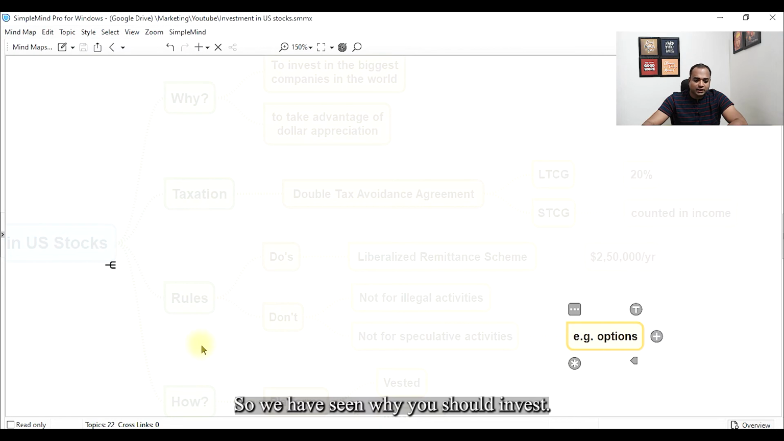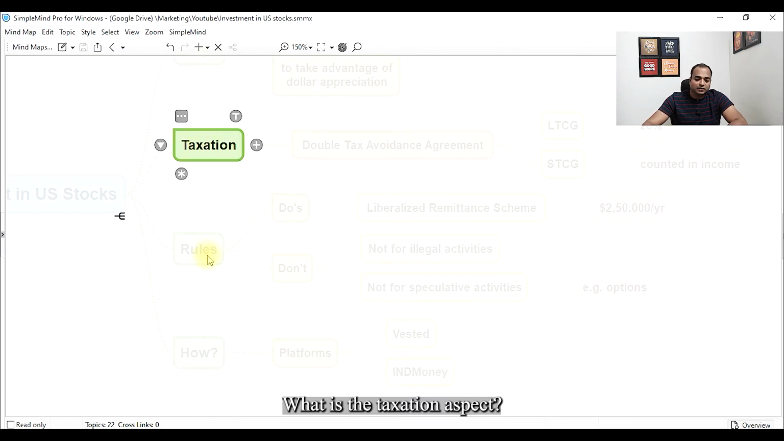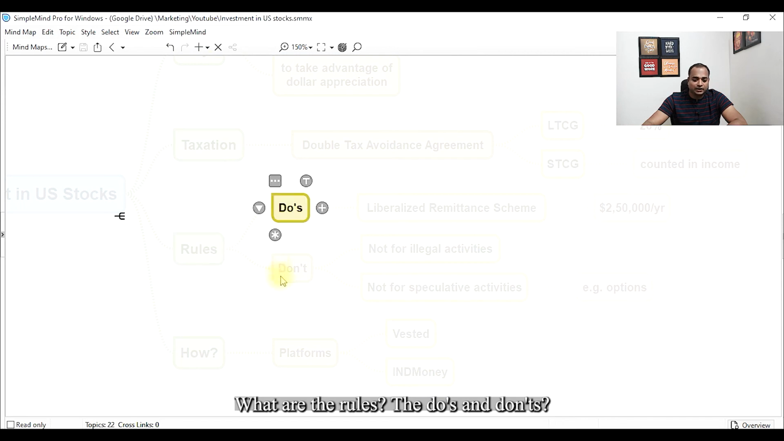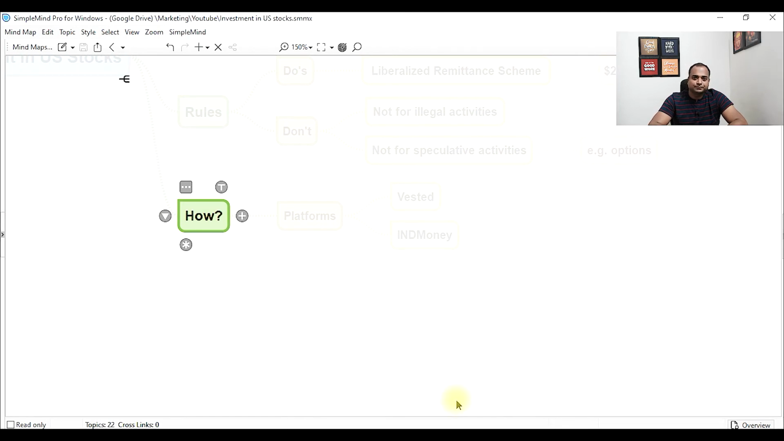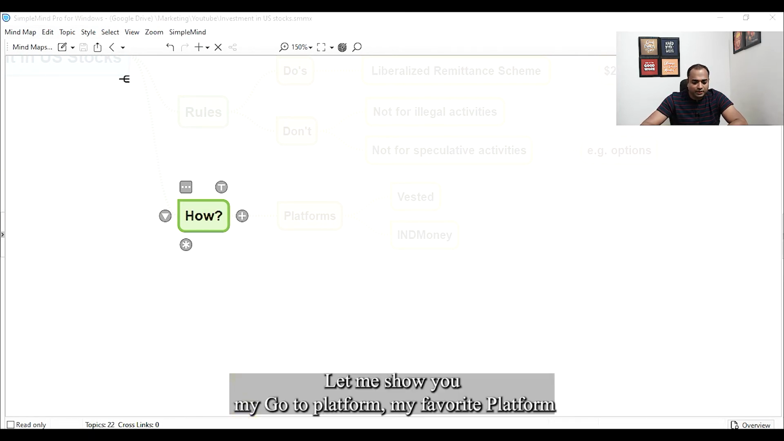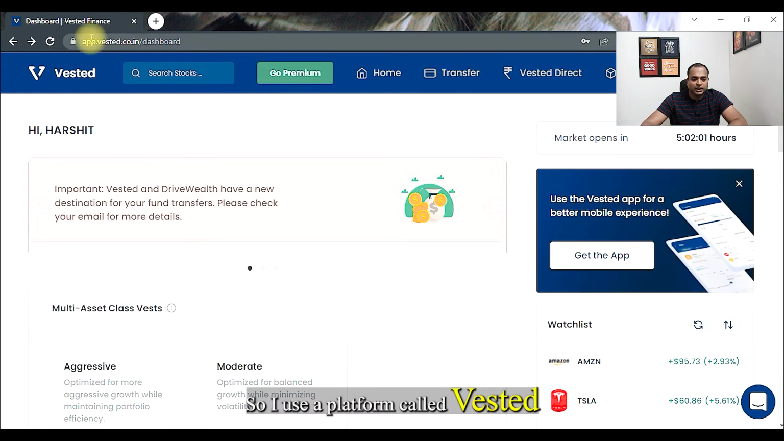Alright, so we have seen why you should invest, what is the taxation aspect, what are the rules, the do's and the don'ts, and now we will see how exactly you can invest. So let me show you my go-to platform, my favorite platform, and this is Vested. So I use a platform called Vested.